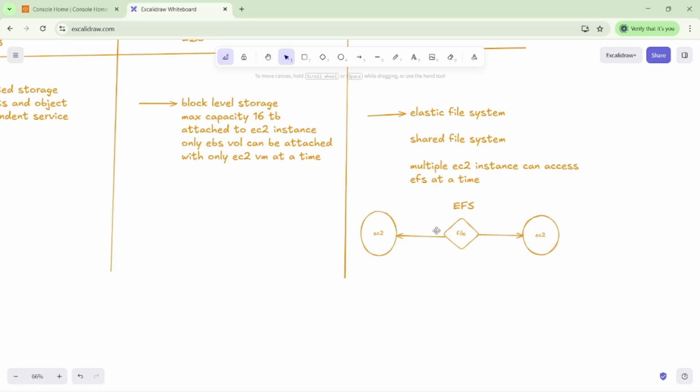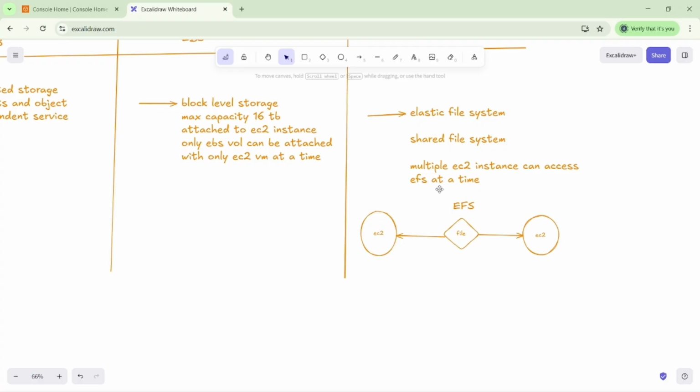Suppose I want to share this file in this VM, and also share this file in this VM. We can share it. You can see the shared file system, so multiple EC2 instances can access EFS at one time. Suppose I have more than two VMs and I want to share my file. We have to go with EFS. Suppose I have five machines in my project. Then we have to create one elastic file system, and we can share this elastic file system across the VMs.